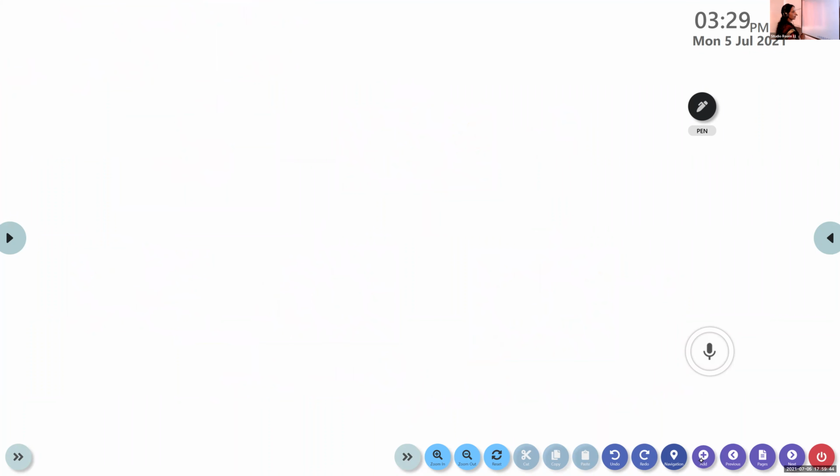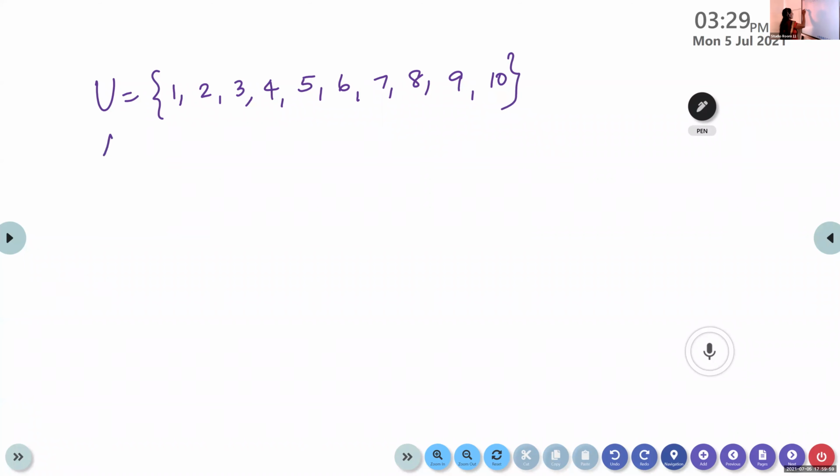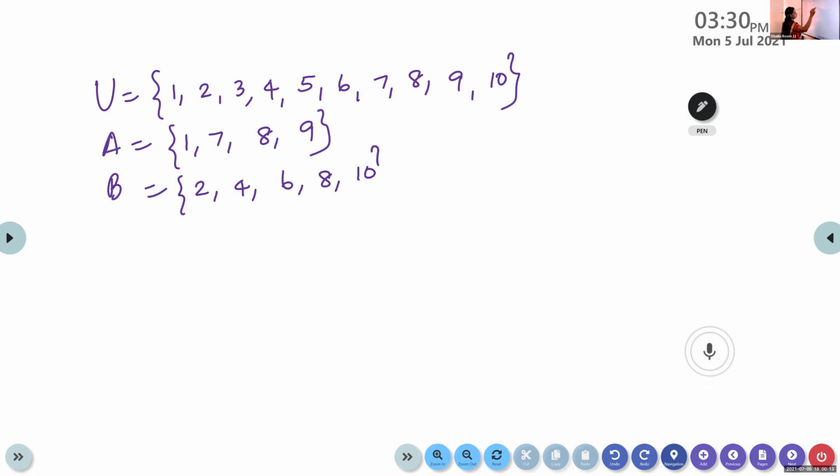Write the next one. U is equal to 1, 2, 3, 4, 5, 6, 7, 8, 9, 10. A is equal to the set 1, 7, 8, 9. B is equal to the set 2, 4, 6, 8, 10.